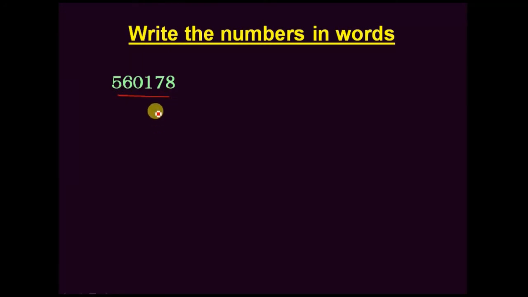Here this is the number. First of all we have to put commas. 8 is in the ones place, 7 tens, next hundreds, next thousands, 10,000s, next lakhs. All of you should remember the place values. So first of all, put a comma after hundreds; thousands and 10,000s stay together, then a comma; lakhs is separate. So write with commas like this.